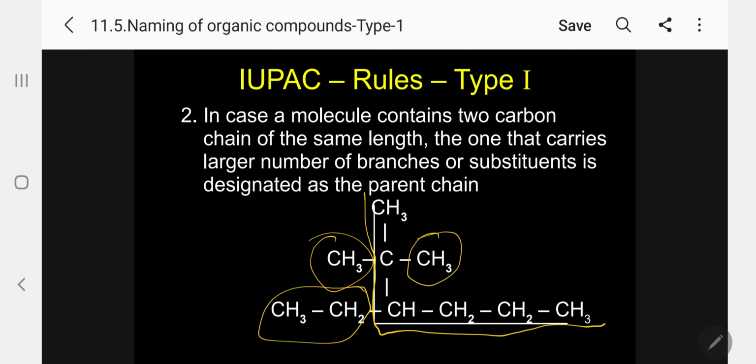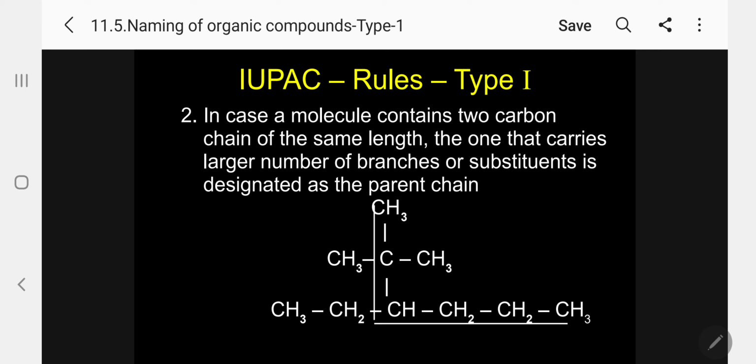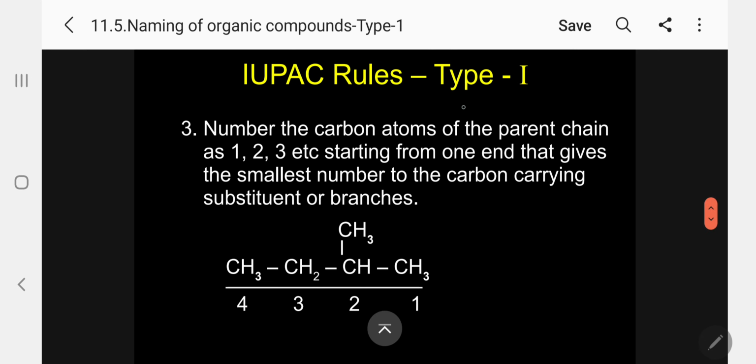Kindly follow. In case a molecule contains two carbon chains of the same length, here 6 and also 6, the rule says the one that carries the larger number of branches or substituents, that is, two methyl groups and one ethyl group, is the priority. So you have to give priority to this one. After selecting this long chain, we have to go for numbering.